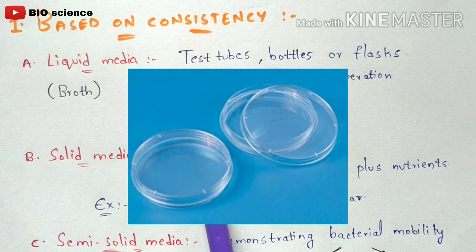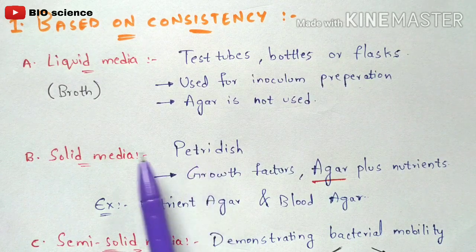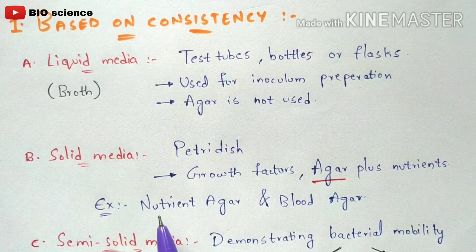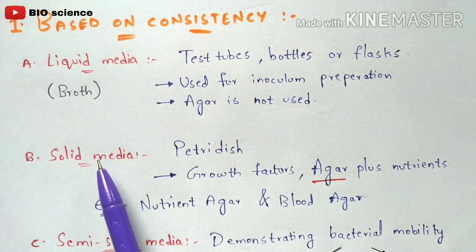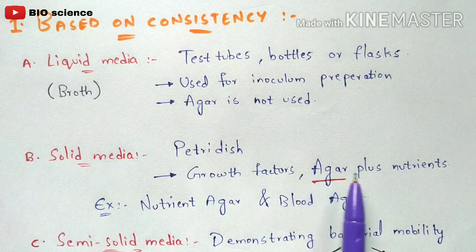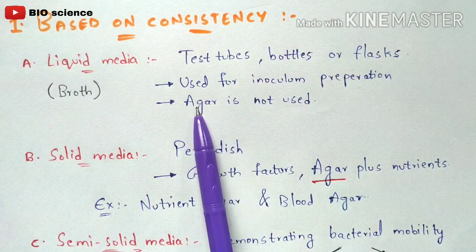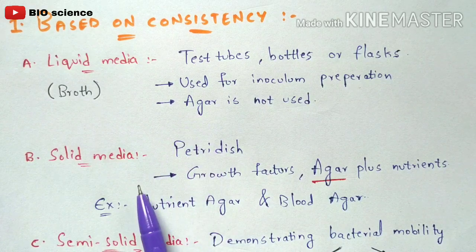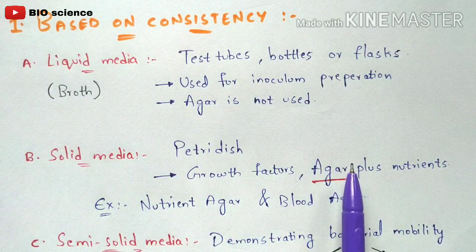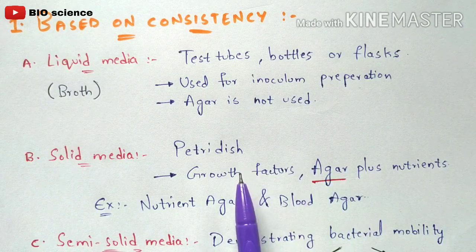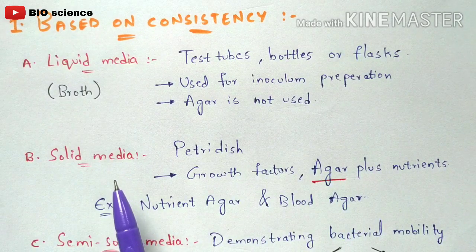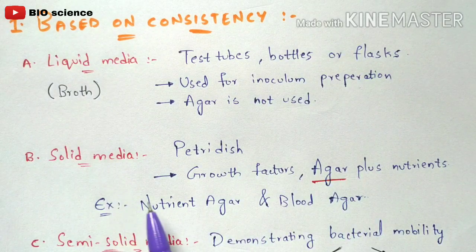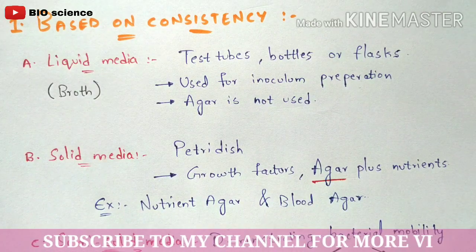as you see in the picture, you can understand what a petri dish is, right? So if the cultivation of the bacteria is done in the petri dish, then you are going to use solid media. The solid media contains growth factors and agar plus nutrients. So agar is absent in the liquid media, but in the solid media, agar is present, along with nutrients and growth factors. The best examples of solid media are nutrient agar as well as blood agar.